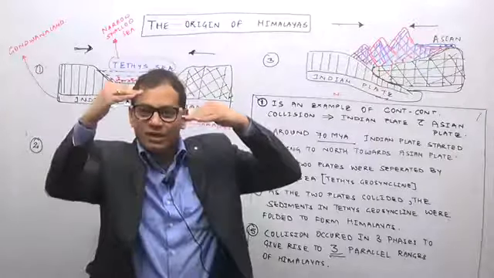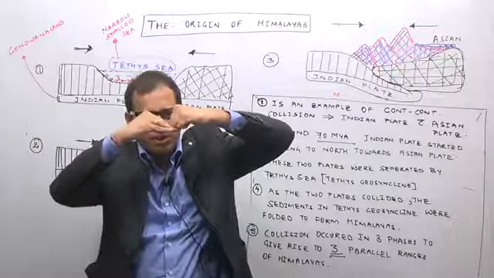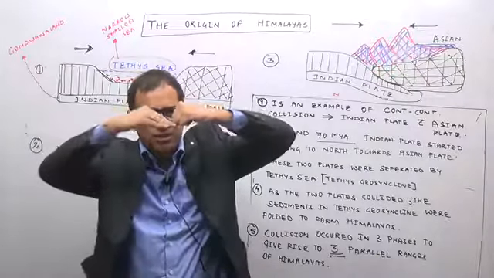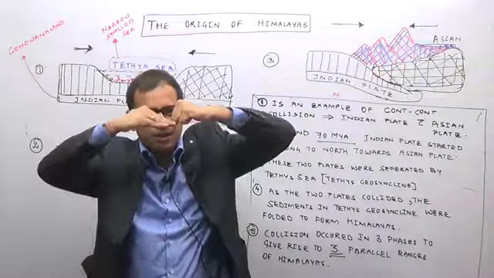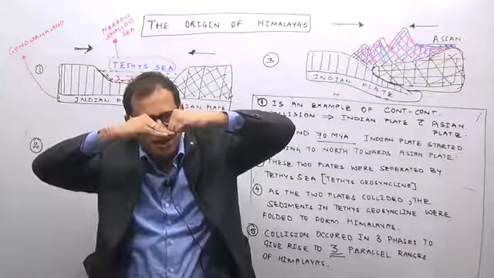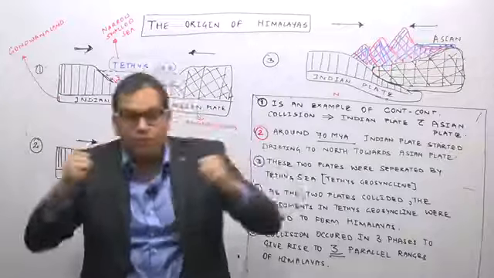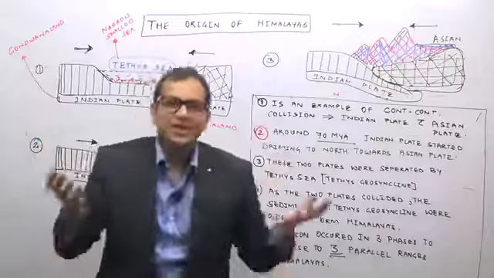If this is the Asian plate and the Indian plate is slightly trying to push below it, consider this hand as the Indian plate and this hand as the Asian plate. It is stable, but if it is trying to push slightly below the Asian plate, the plate shakes. We shake and we call it an earthquake.